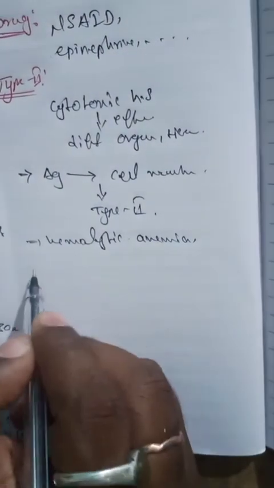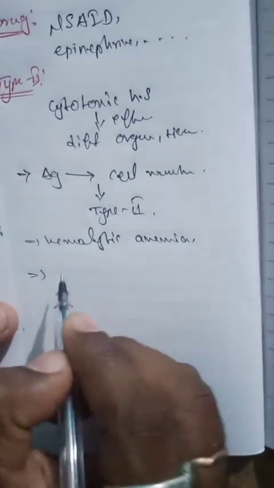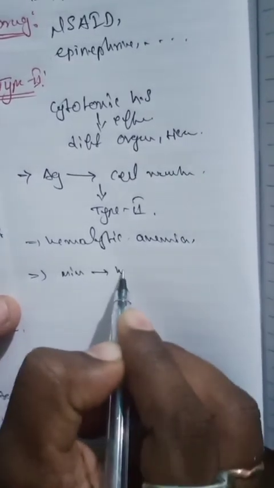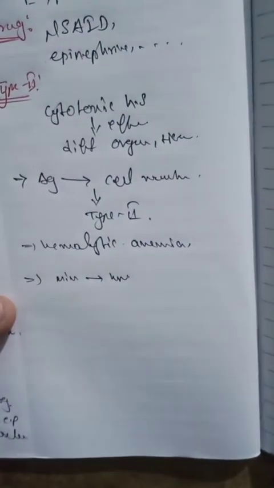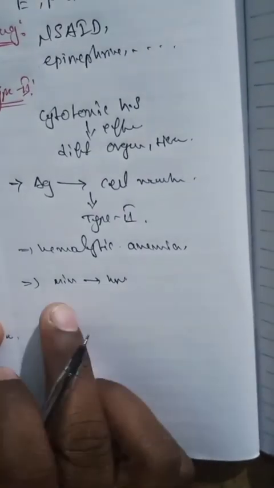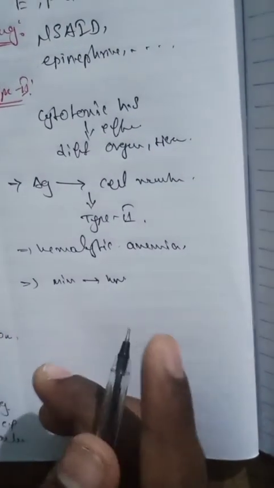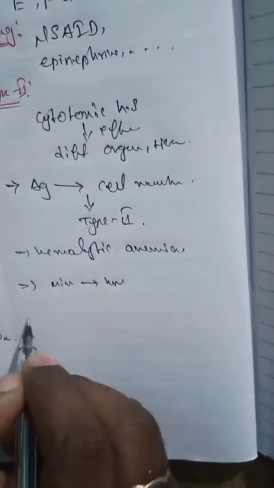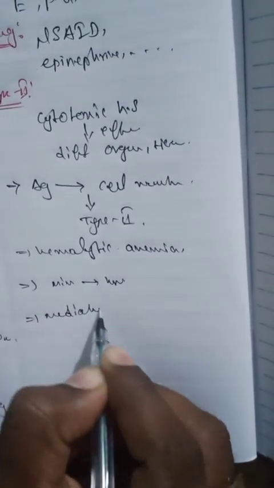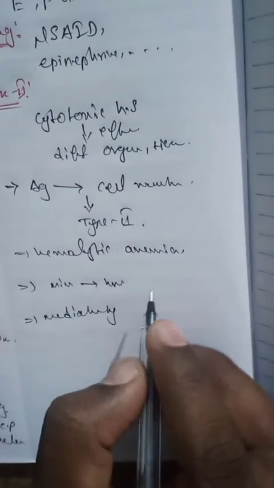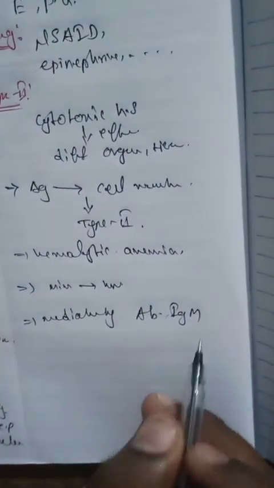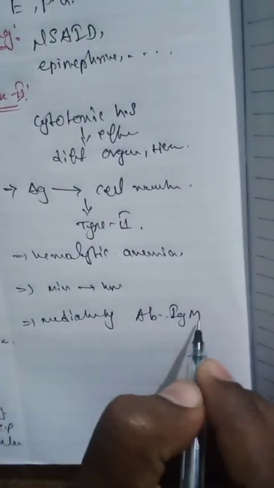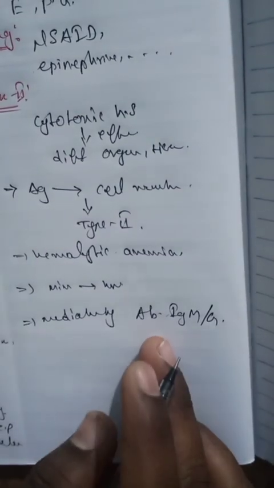What is the time of the type 2 reaction? It is minutes to hours. Minutes to hours means the reaction occurs in just 15 to 30 minutes, sometimes lasting hours, 12 to 13 hours, but here it is always minutes to hours only. The type 2 reactions are mediated by which antibodies? Immunoglobulin M. In type 1 it is immunoglobulin E, here in type 2 it is immunoglobulin M or immunoglobulin G.